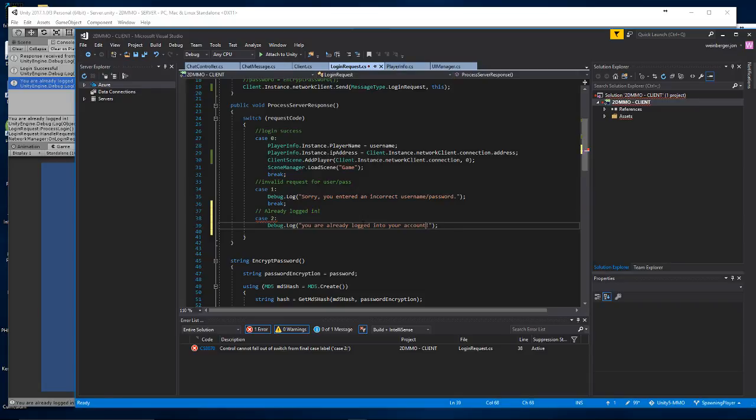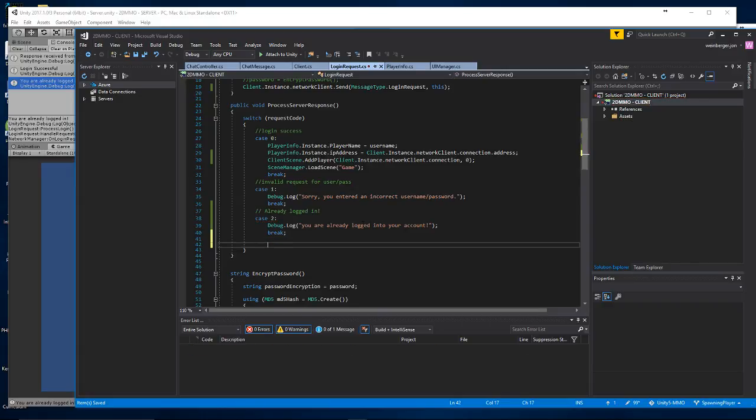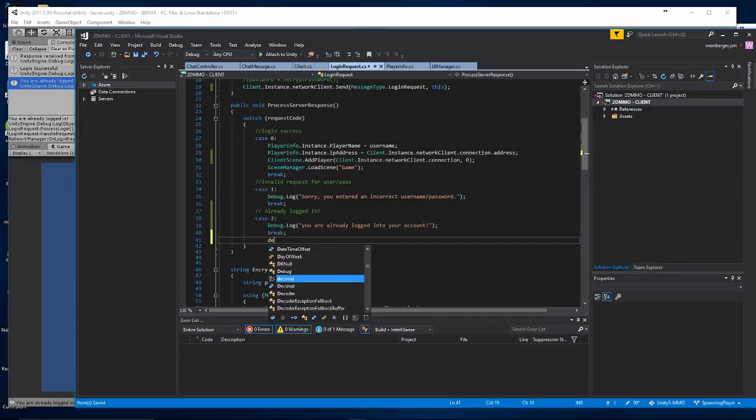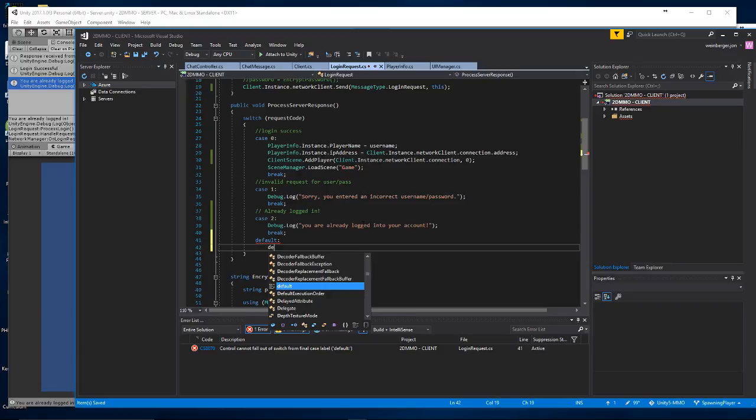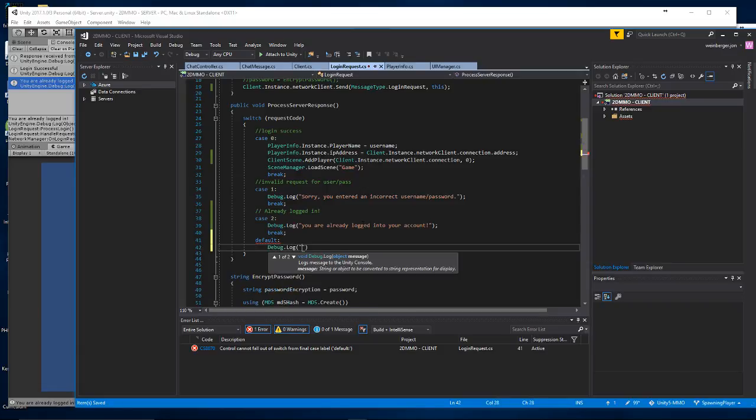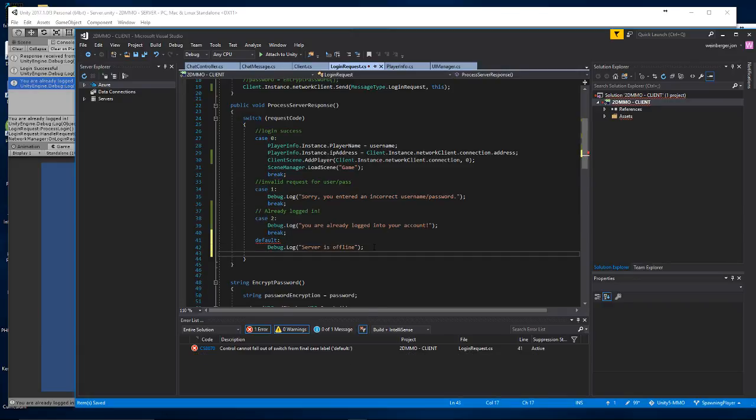Alright, you're already logged into your account, and we'll break here, and then we'll also add a default one so that the server will be offline. Alright, server is offline. We have a default case. Great. Good deal. There's that.